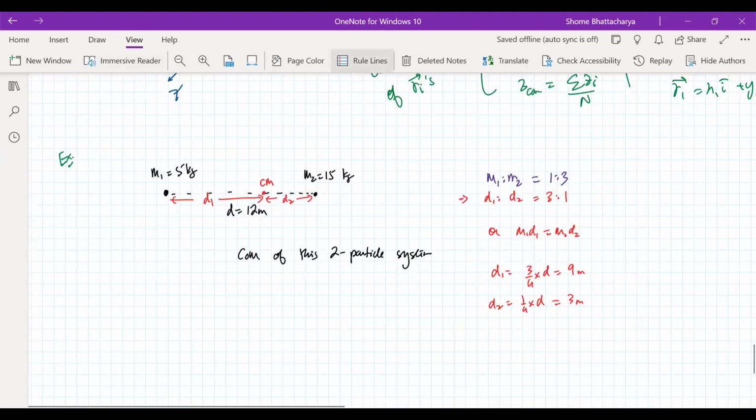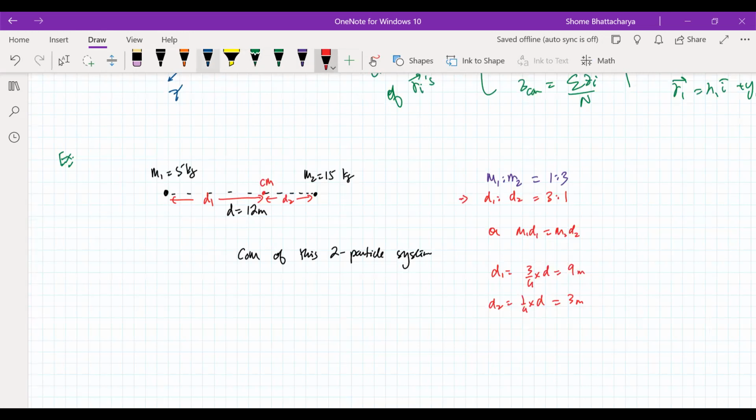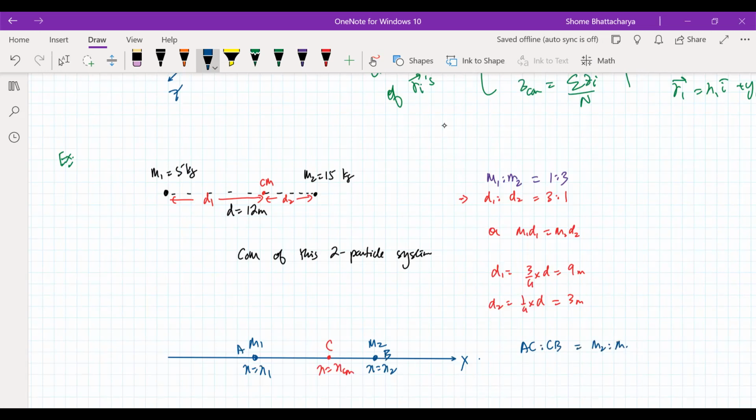So we can therefore say that if we have a two particle system and let's say both of them are lying on the x-axis. So in the general case, if I have a particle of mass m1 located at x equal to x1 and I have another particle of mass m2 located at x equal to x2, then the center of mass should be a point that divides these two in what ratio? It divides the line joining these two in the inverse ratio of mass. So if, for example, this particle is A and this particle is B, then the distance AC is to CB should be equal to the inverse of the mass, M2 is to M1.